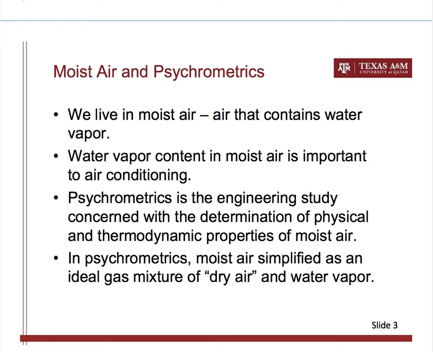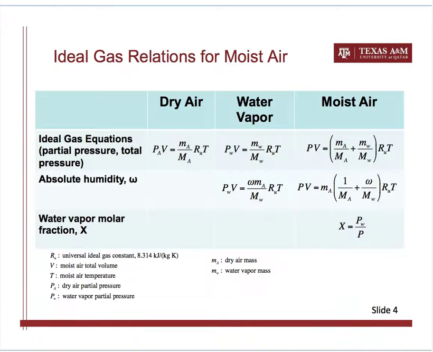Psychrometrics is a study in engineering that's concerned with the determination of physical and thermodynamic properties of moist air. In psychrometrics, moist air is simplified as an ideal gas mixture of dry air and water vapor. This table summarizes the important relations when we talk about the ideal gas assumptions for the moist air.